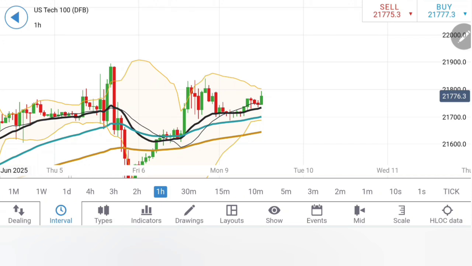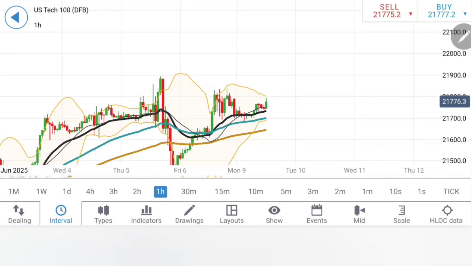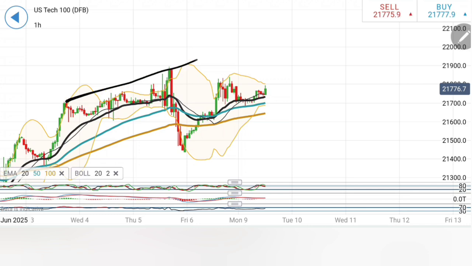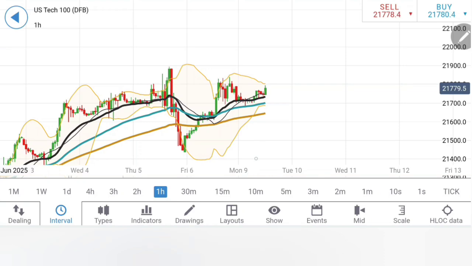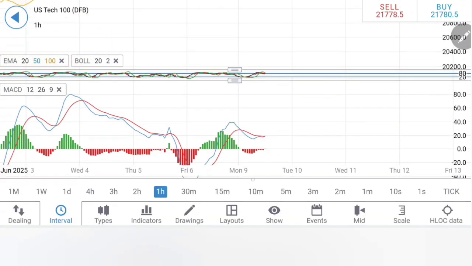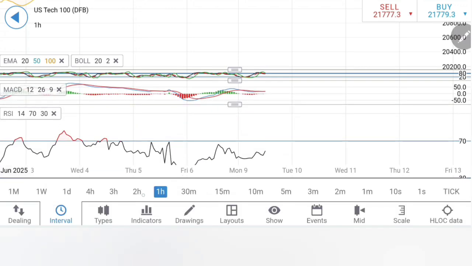You can stay bullish for 21,900, and a move beyond 21,900 is a clear sign of prevailing bullishness. This should take it all the way towards 22,050, 22,100 levels. Moving averages are bullish. Stochastic is overbought. The MACD is moderately bearish while the RSI is almost flat.